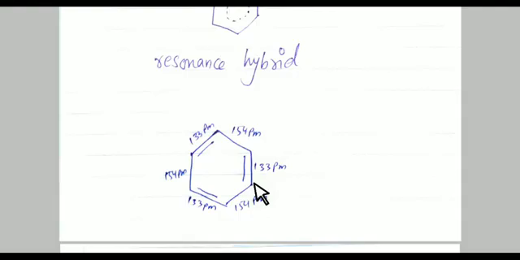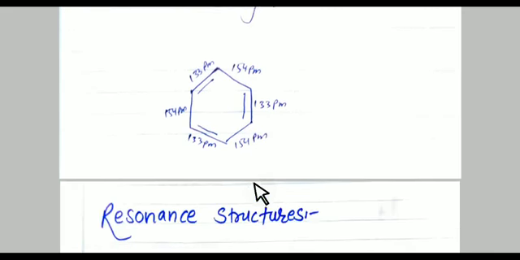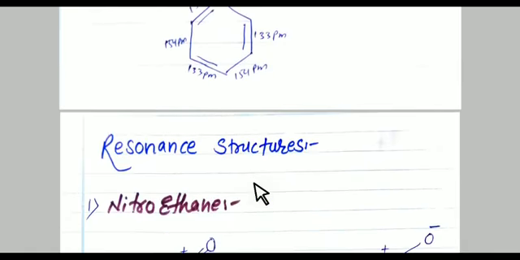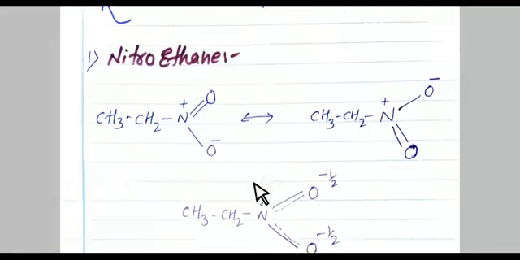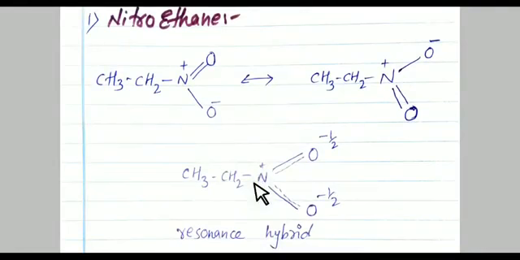So it is all about the resonance structure of benzene. Now more resonance structures. The next is the resonance structure in nitroethane. See here, student, on your screen, this double-headed arrow shows that these are the resonance forms. The resonance forms may be 1, 2, 3, 4, 5, 6.